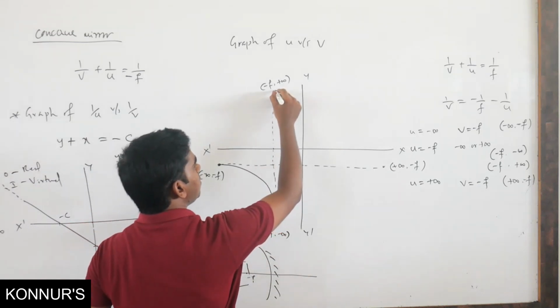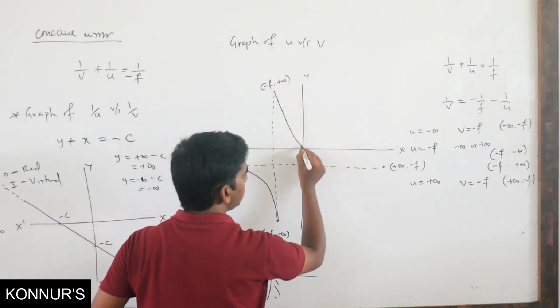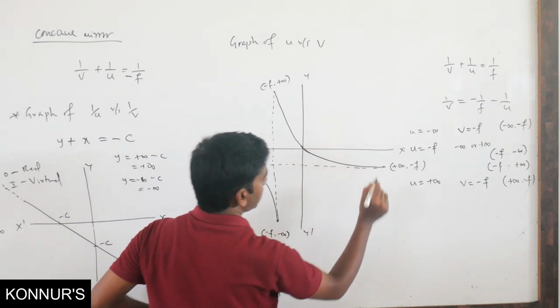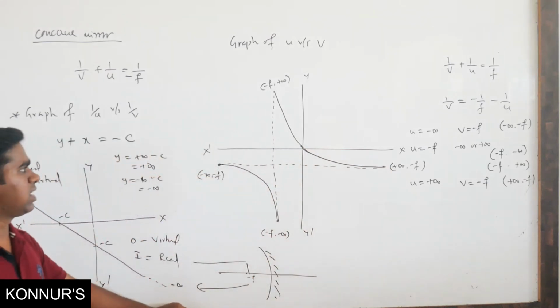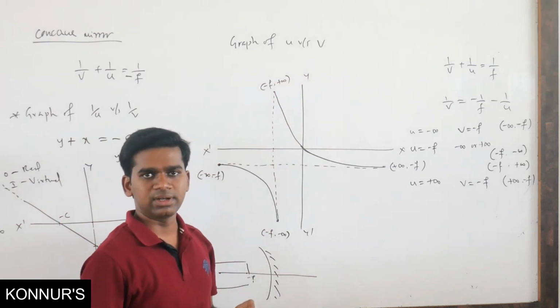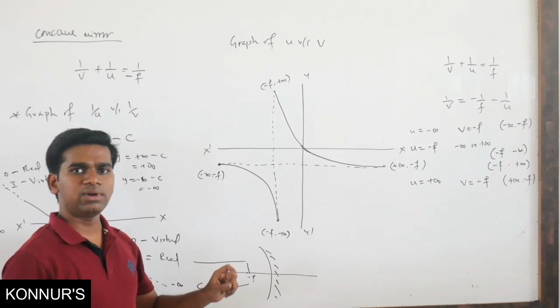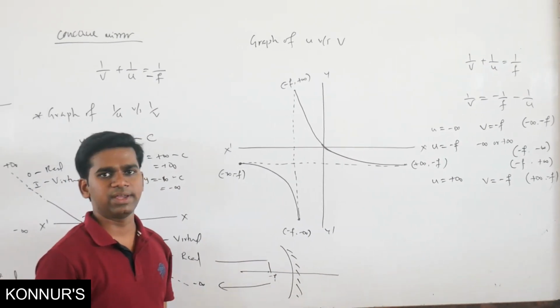So this is your curve which passes through the origin. This is the graph of u versus v for a concave mirror. Again, in the next lecture we will plot the graph for a convex mirror also.